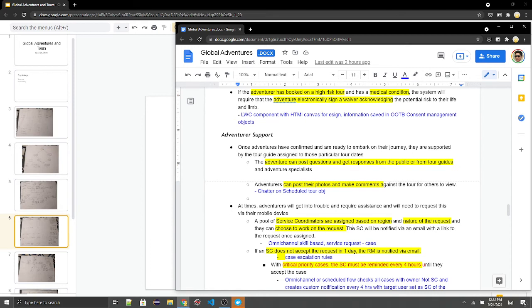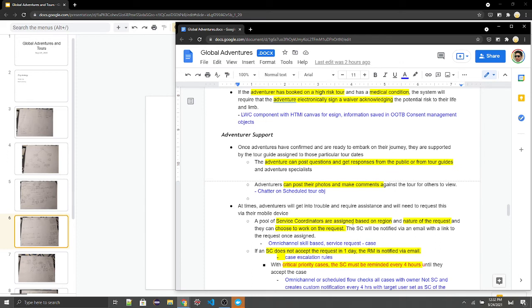A pool of service coordinators are assigned based on region and nature of request, and they can choose to work on the request. For this, we want to use omni-channel skill-based routing, as there are multiple reasons for that. One is it's the nature of the request, so specific skills might be needed based on the request type, and they can choose. So the choose option is nicely supported in omnichannel.